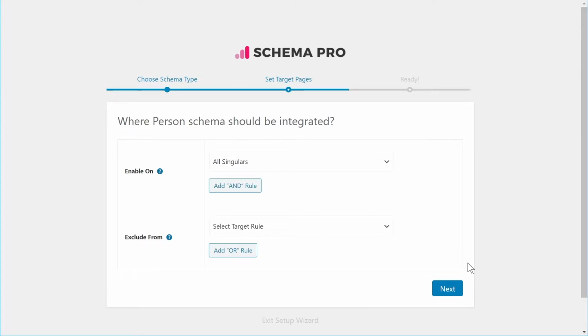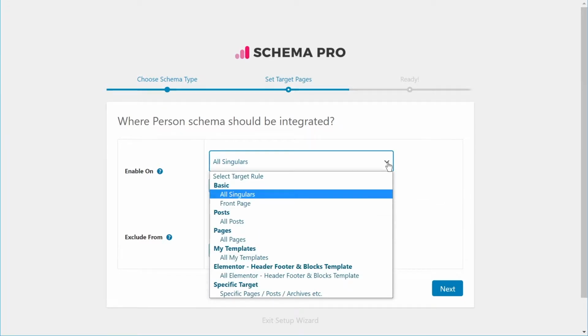Now, if you have multiple pages on your website, you don't necessarily want to add a particular type of schema to all the pages on your website, right? If you are talking about a particular person, you would want to add the schema only on the pages that talk about that particular person, not on all the pages. But how do you decide that, or how do you tell Schema Pro that these are the pages that you want to add the schema on? Well, the targeting options is the answer, and you have a bunch of options to actually tell Schema Pro on which pages the schema should go on. Let me show you the options.